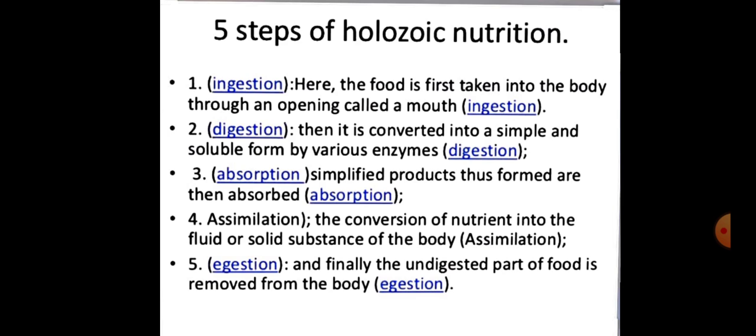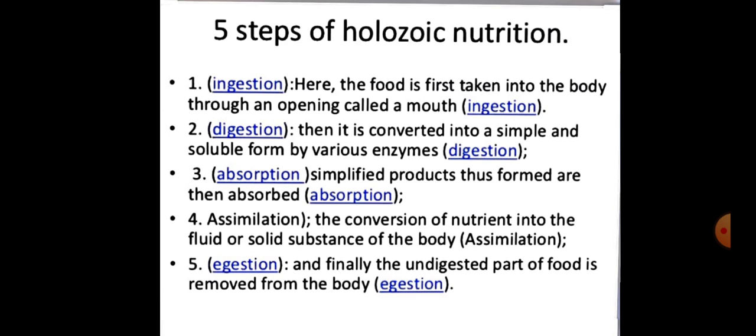This organic substance needs to be broken down into a simple diffusible form so that it can be used by the organism for getting energy. Digestion is the process of conversion of complex insoluble food into simpler and absorbable form.